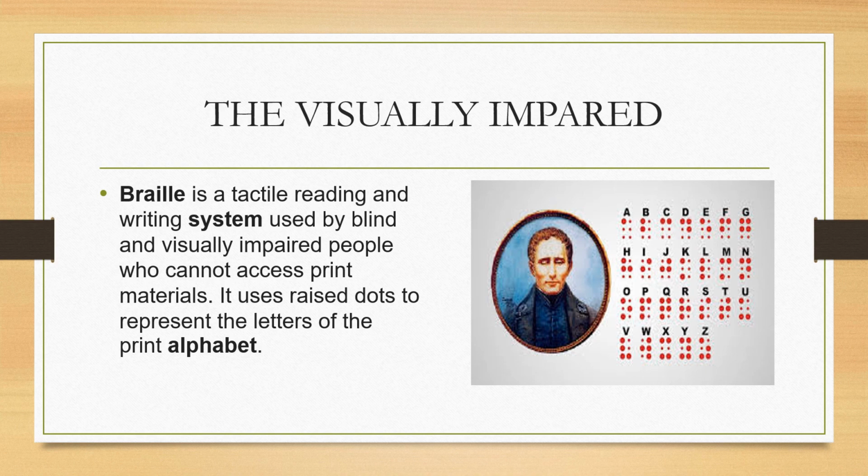The combination of dots in each pattern represents a letter or a combination of letters of the alphabet or a word or a sign, which will definitely help visually impaired people to study and understand.